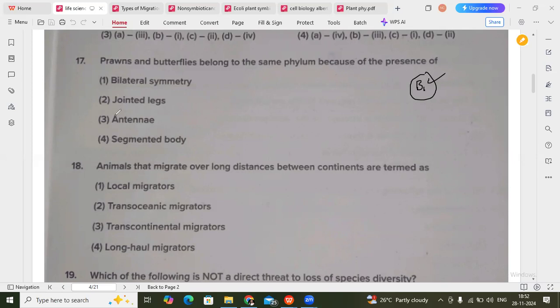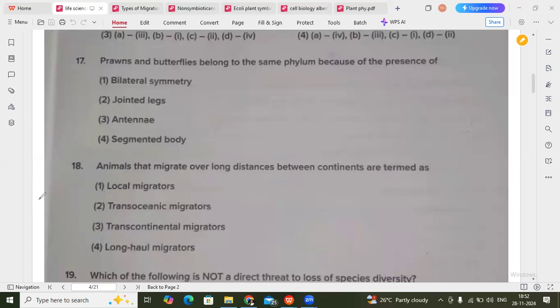The first question which you might apply for the objection is question number 18. Animals that migrate over long distances between continents are termed as. In the KEA tentative key answers, they have given option 2, that is transoceanic. But according to me, and when I browsed some articles and also some ebooks, I got the answer transcontinental.